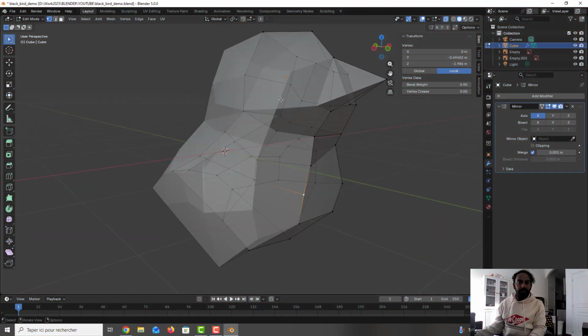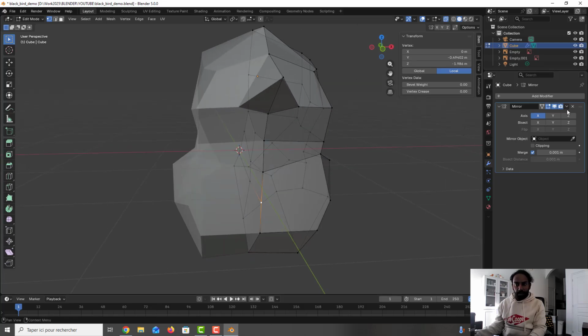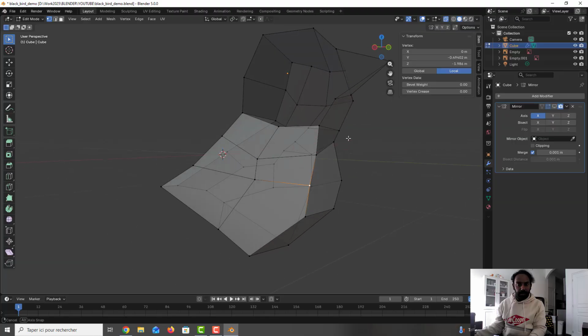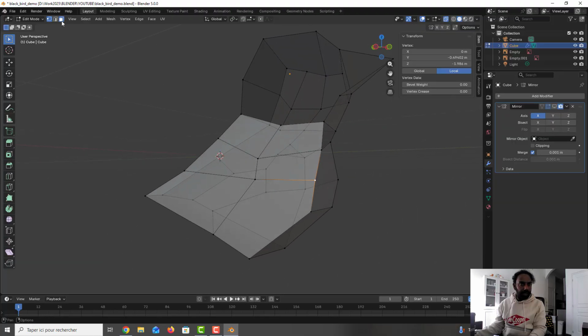Okay, we have some faces in the middle. So what I will do, I will just hide the mirror here, so we can unhide this thing. I take some faces here and we can delete the faces here.